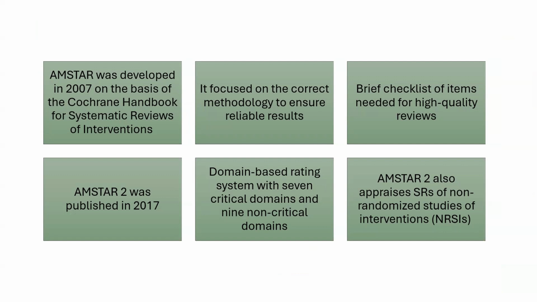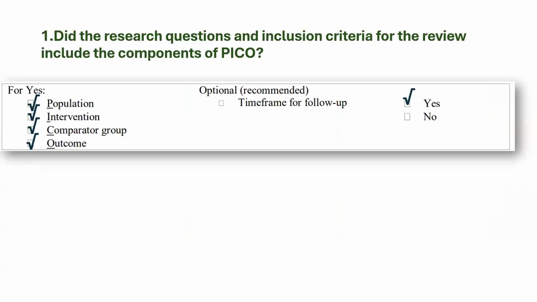So here they have a domain-based rating system with 7 critical domains and 9 non-critical domains. The other important thing which AMSTAR 2 has is it also has a checklist to appraise systematic reviews of non-randomized studies of interventions. So let's go ahead with the questions.